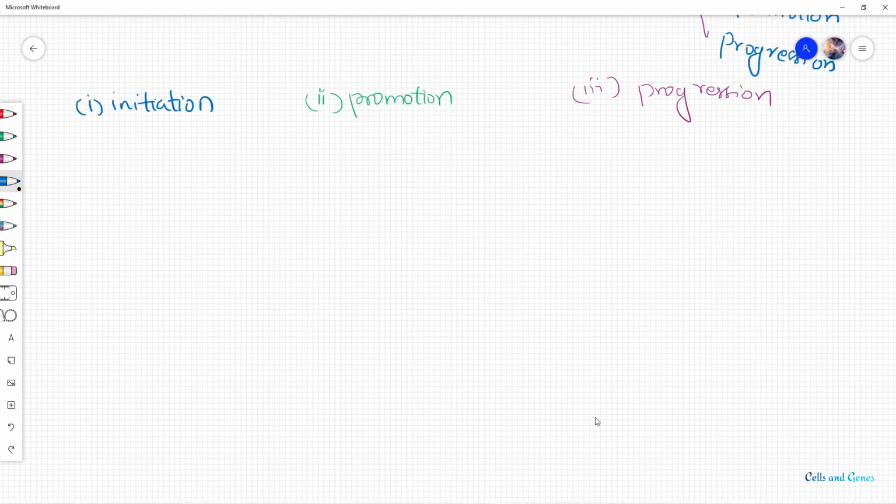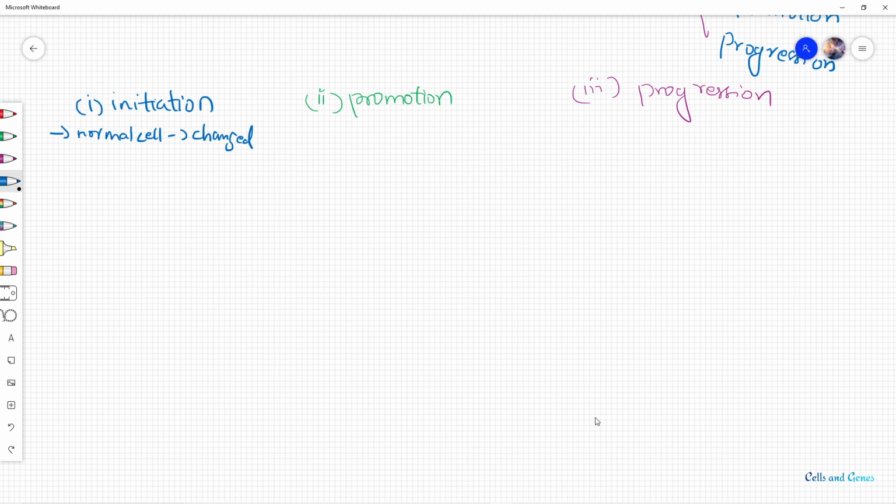So, in the case of initiation, what happens? In the case of initiation, the normal cell becomes changed, and finally forms a tumor.